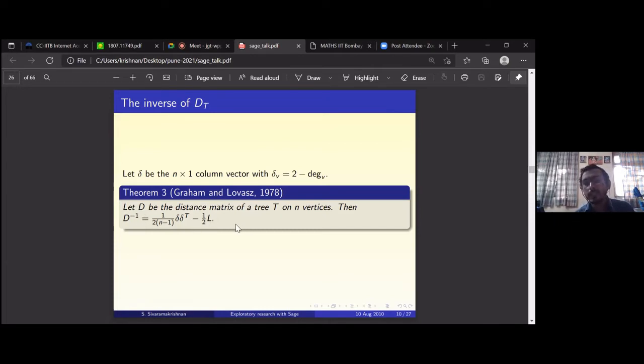So I can send the slides if anybody wants. You can also take a picture. These days it's easier. If you have mobiles, click. That is easier. But I can send you the slides.